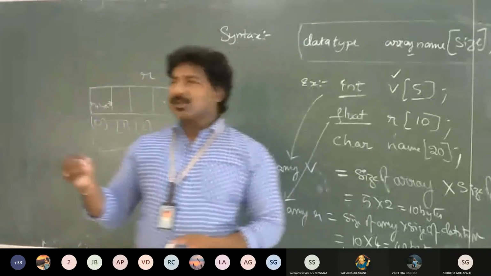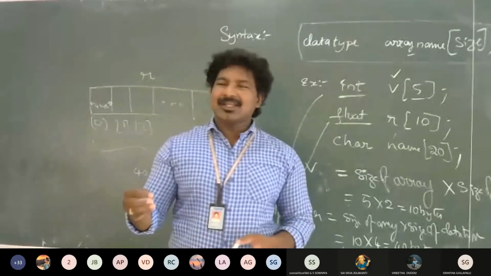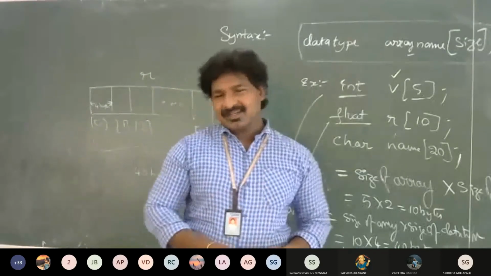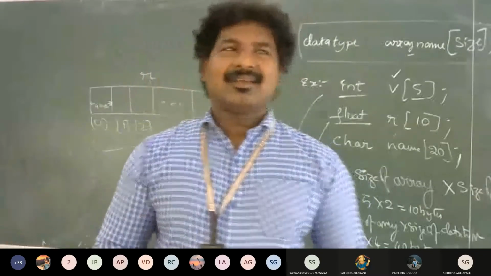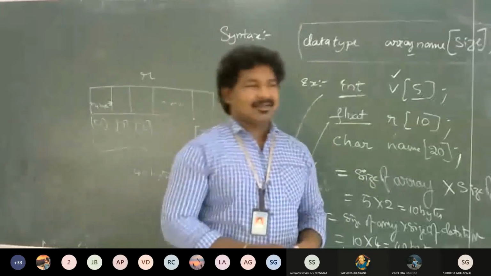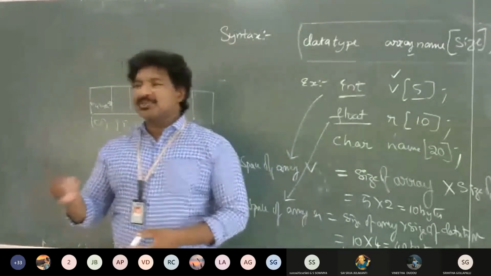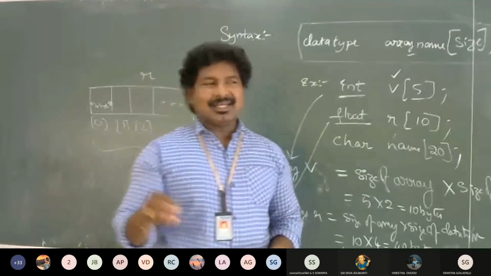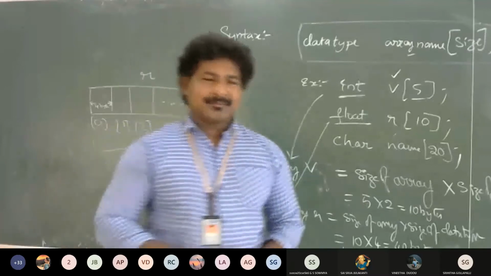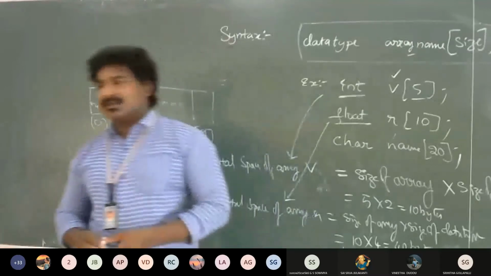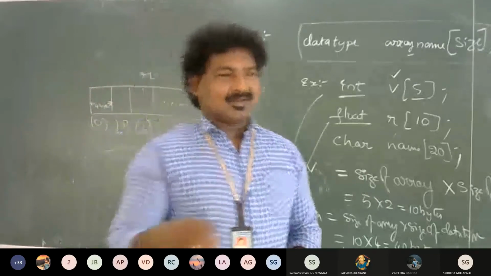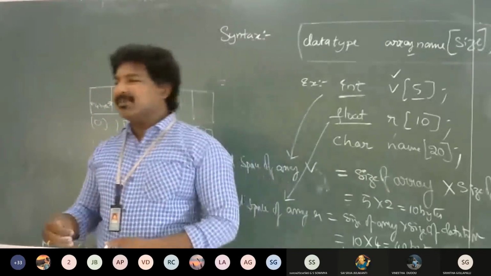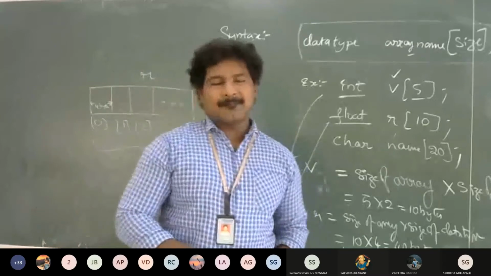One, storing elements into array. Second one, reading elements from the array.